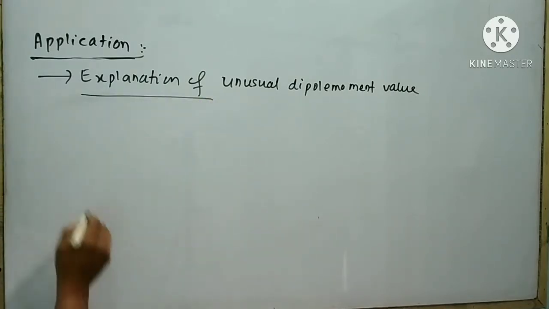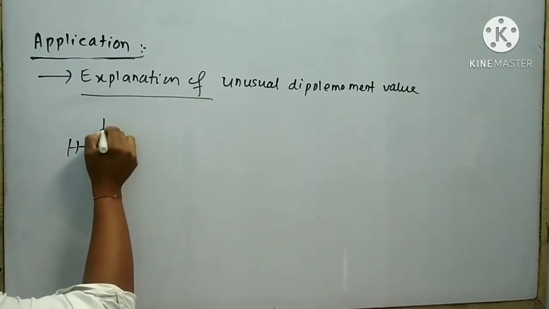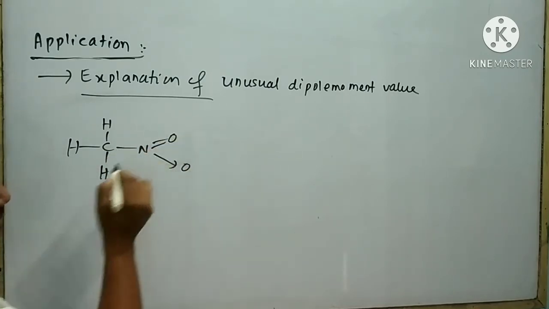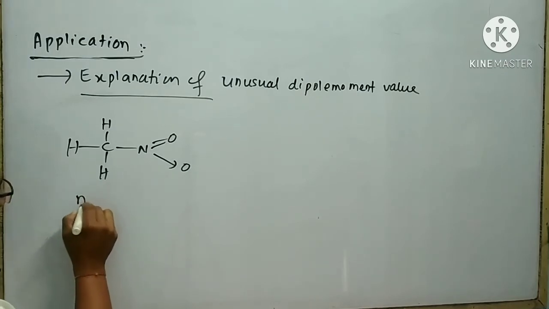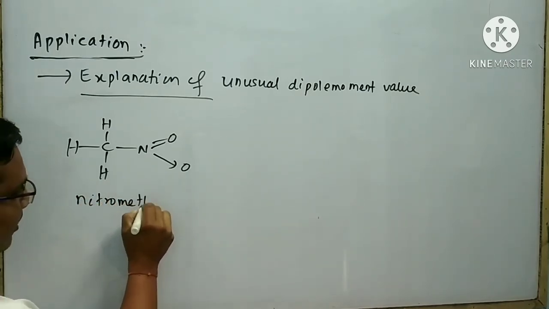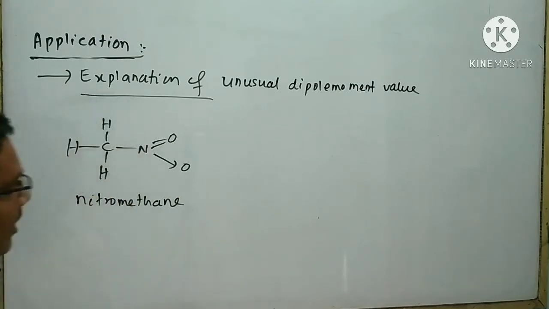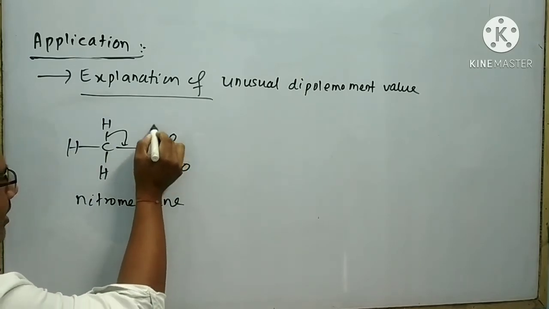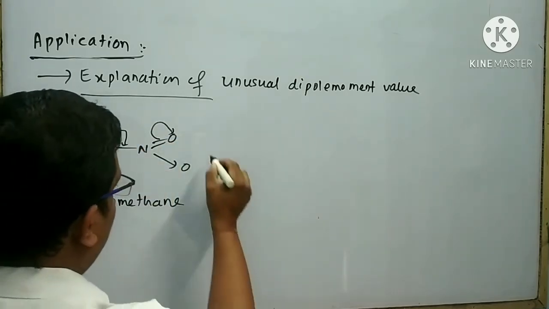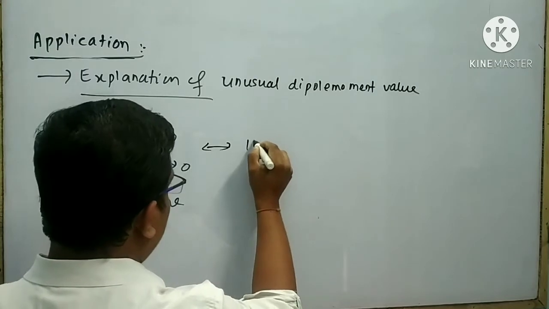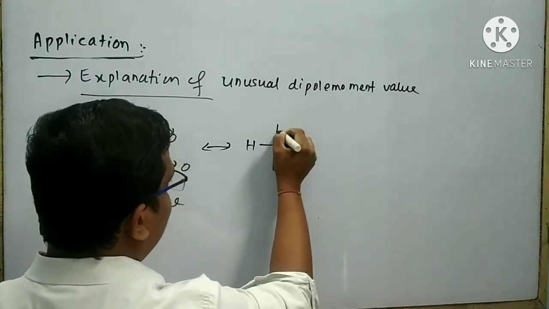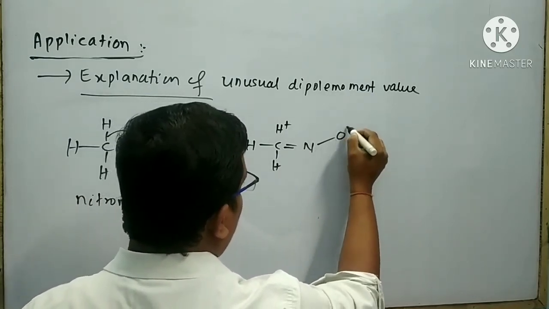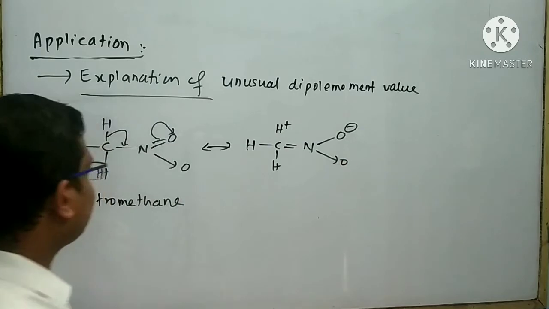Suppose we take an example: H–C–H–H bond, N double bond O, coordinate bond O. The name of this molecule is nitromethane. I can draw different types of hyperconjugated structures like this. Make a double bond here, break this pi bond. I can draw the hyperconjugated structure like this: H–C–H, here H plus, here double bond N, bond O minus, coordinate bond.